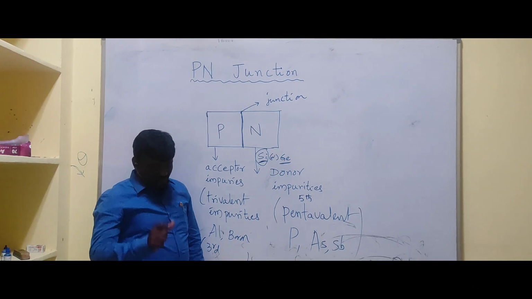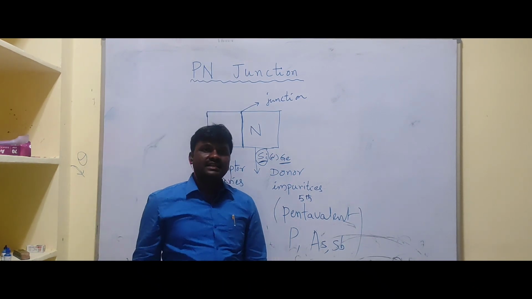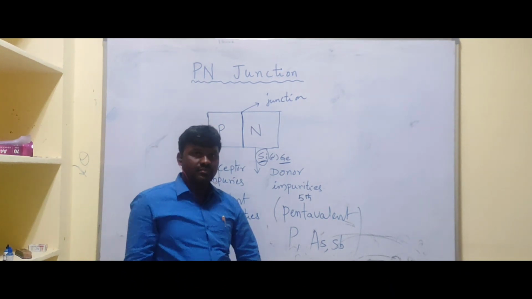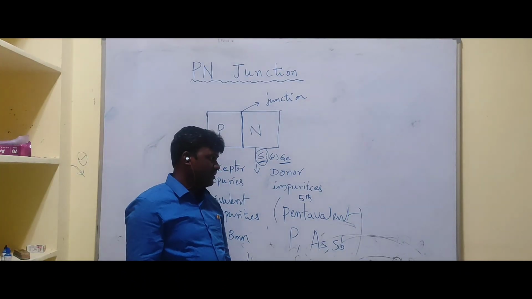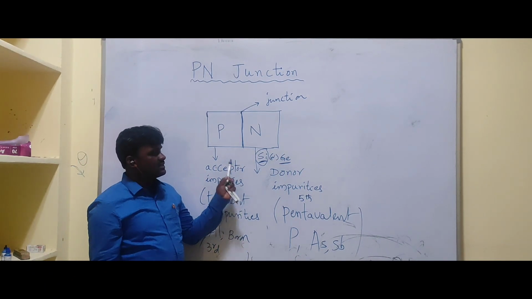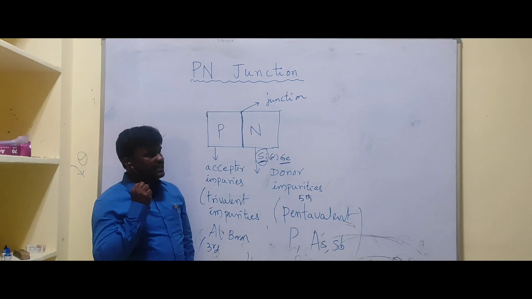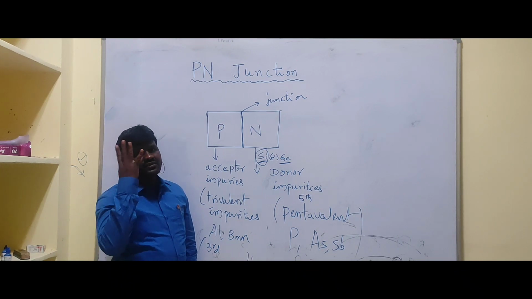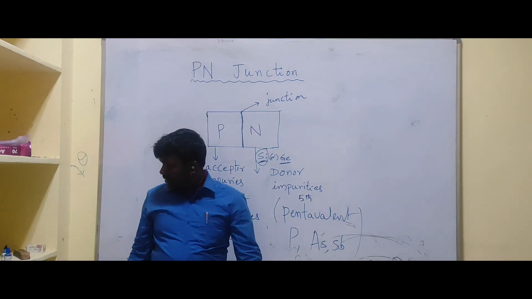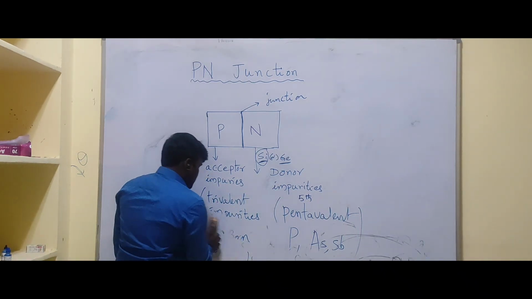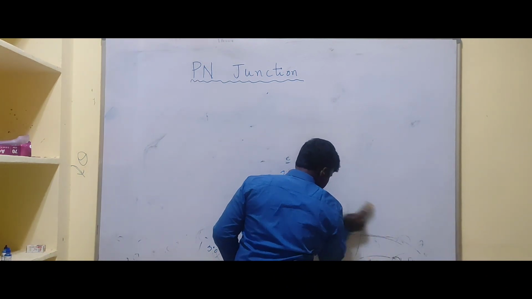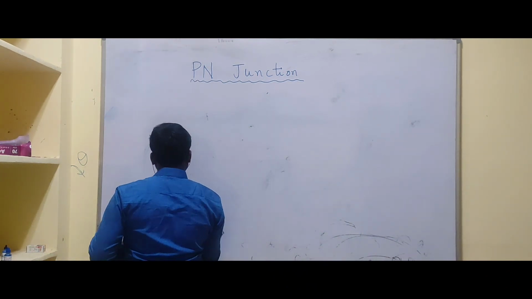In the PN junction, we have one important concept, that is the formation of a depletion region under thermal equilibrium condition. Already we discussed thermal equilibrium. Now we will discuss how the depletion region is formed in a PN junction.